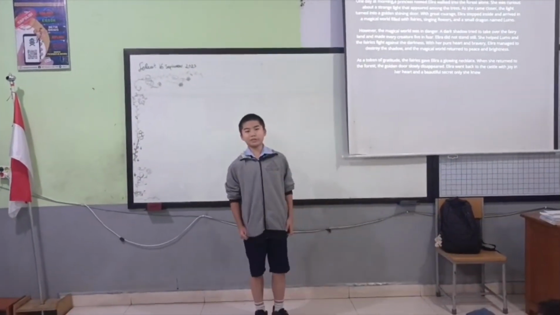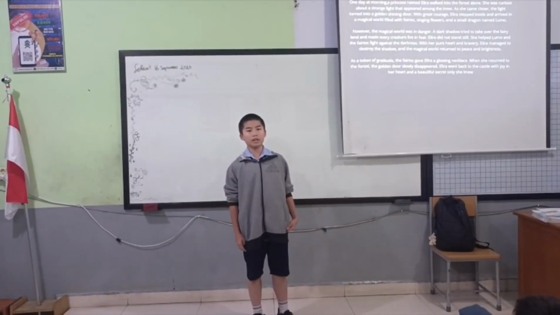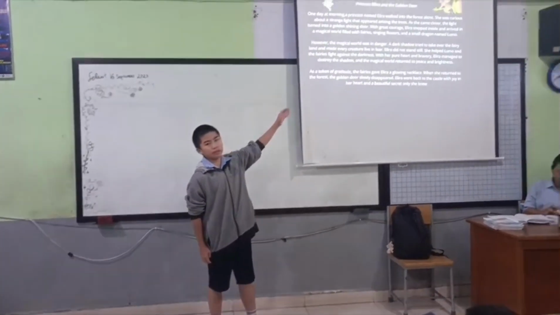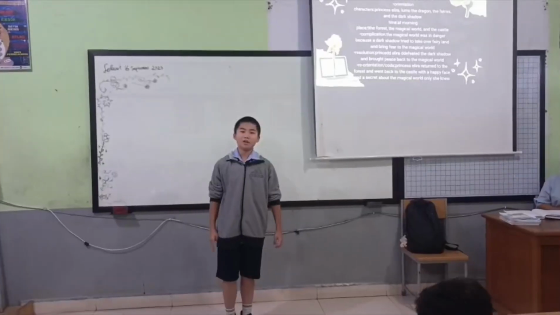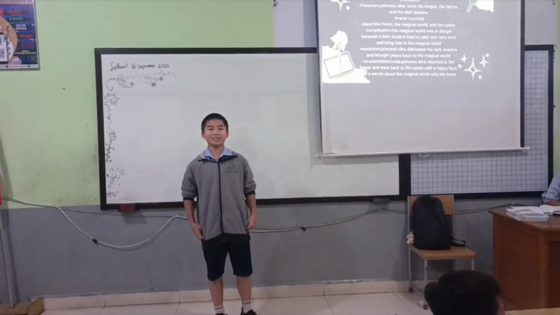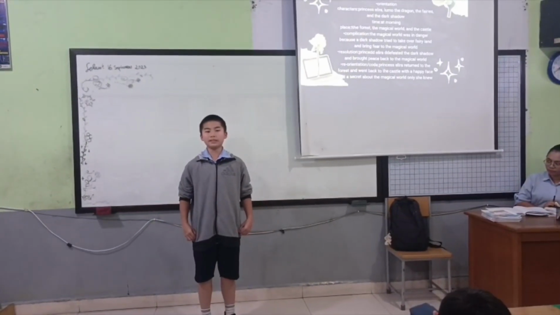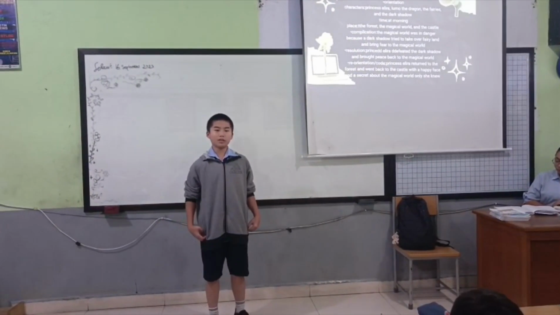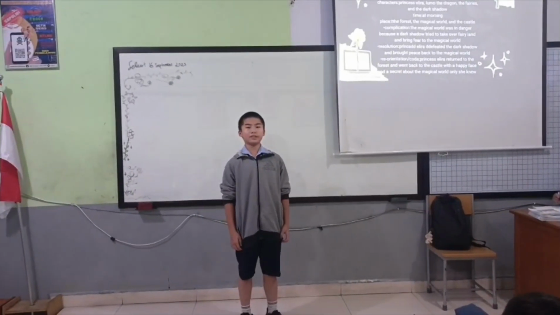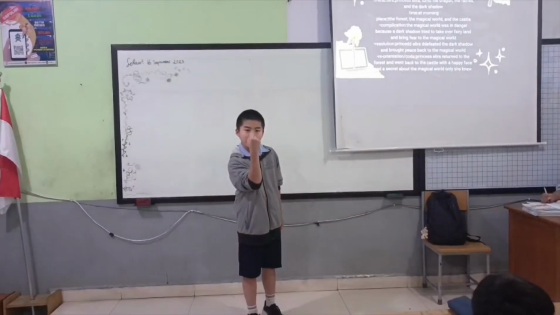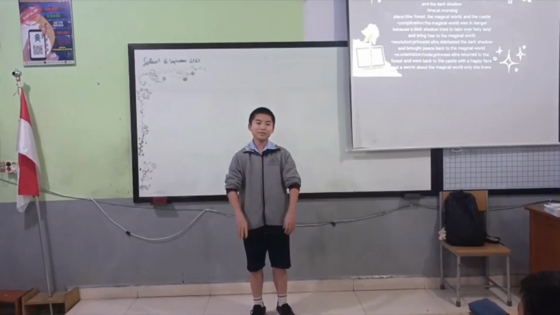Alright, I'm going to tell you the generic structure of a fairy tale called Princess Elvira and the Golden Door. Orientation. Characters: Princess Elvira, Lumo the Dragon, the Fairies, and the Dark Shadow. Complication. The Dark Shadow tried to take over fairyland and bring fear to the magical world. Resolution.